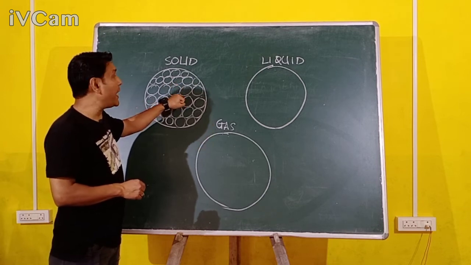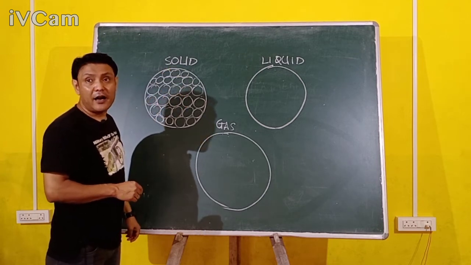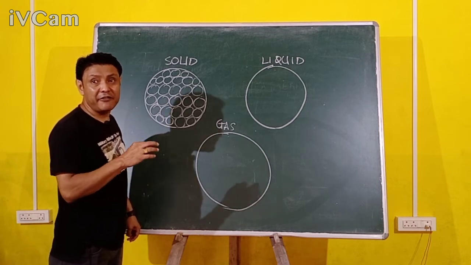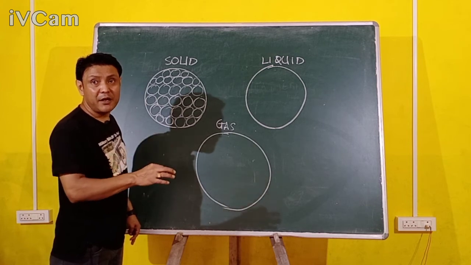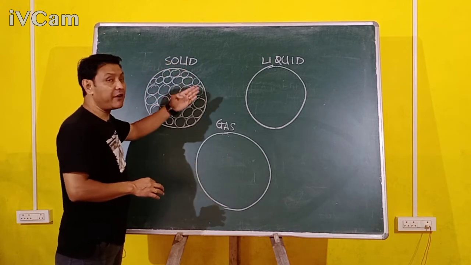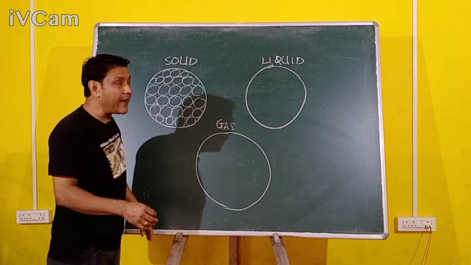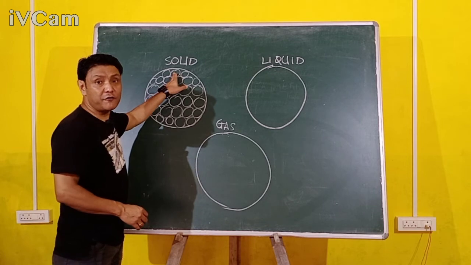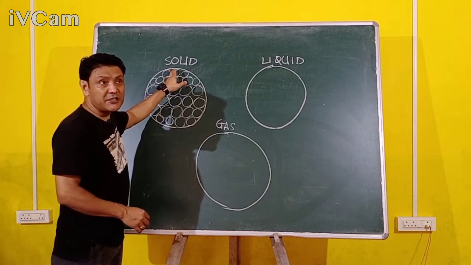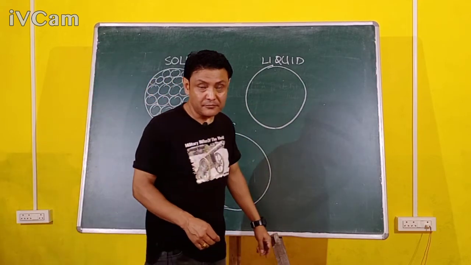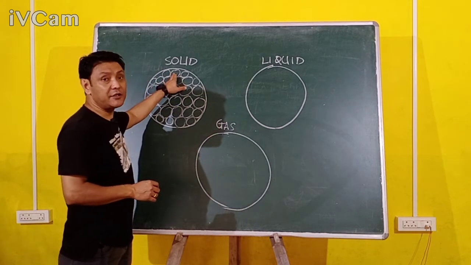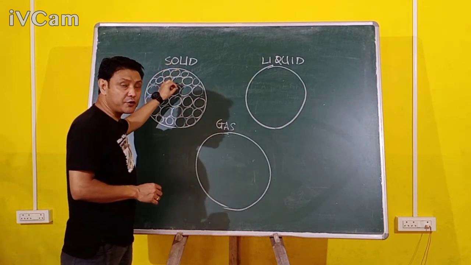And that is the reason why solids are hard and rigid. They have a definite shape and a definite volume. That is the reason why solids have definite shape and definite volume. Why? Because the intermolecular force of attraction is very, very strong, and the intermolecular space is very little. And the molecules do not move freely.